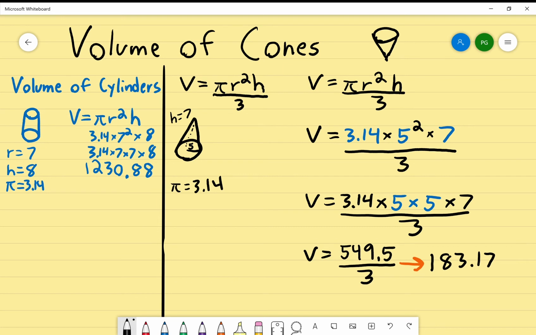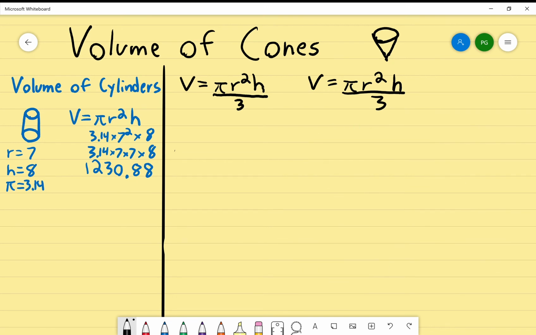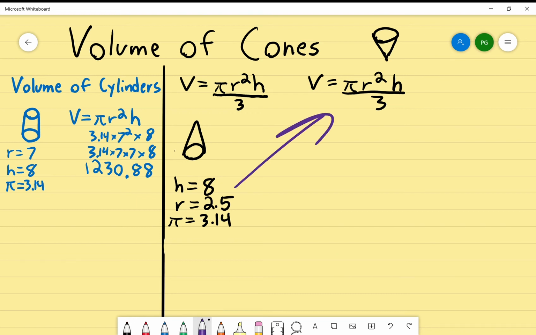Okay? Let's give you another example. Let's say that you have a cone. Your cone in this case has a height of 8 and a radius of 2.5. Pi is always going to be 3.14. Solve.